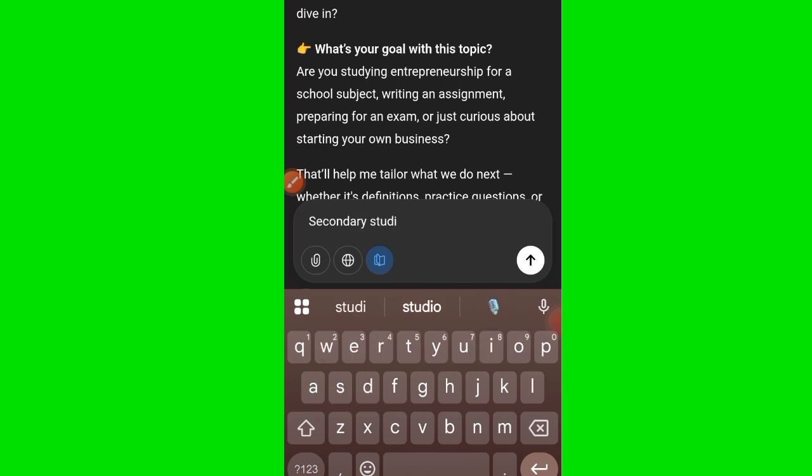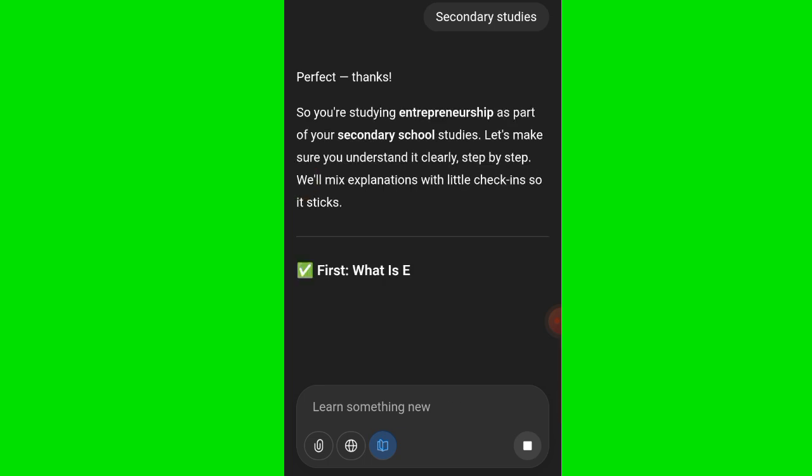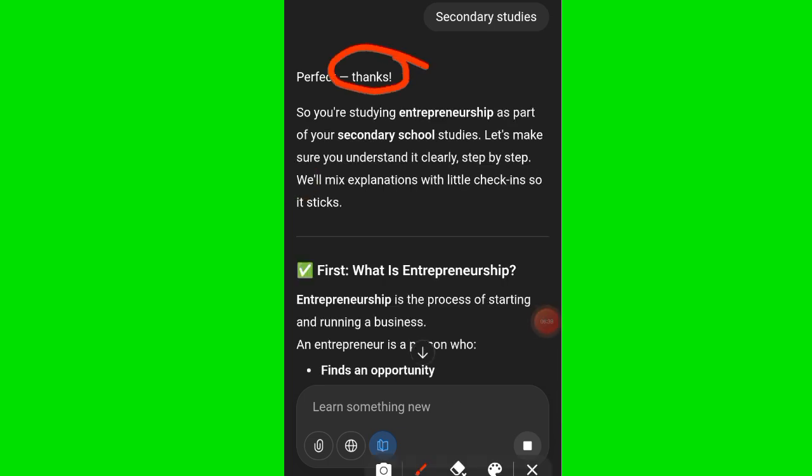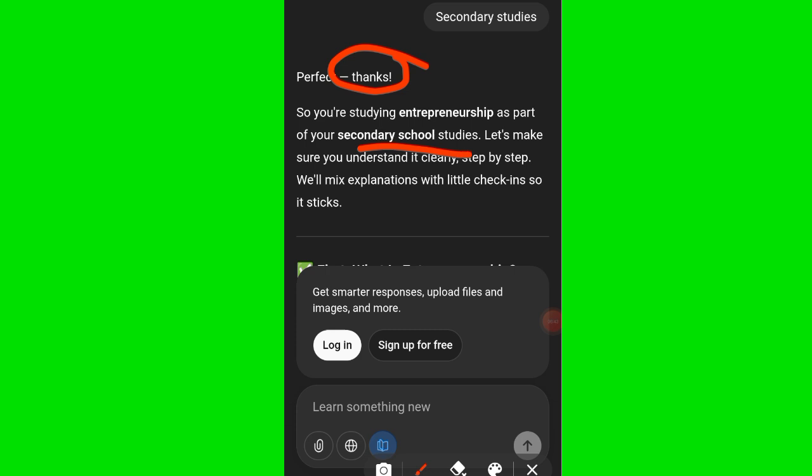Right. So if I type in for my secondary studies here, you see what it's going to tell me. Perfect, thanks. So you are studying entrepreneurship as your secondary studies. Let's make sure you understand it clearly, step by step. We'll mix examples with instructions. So the first step is understanding, and the second step is practical ability. So let me show you this.